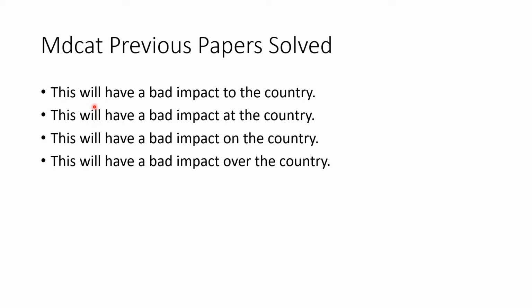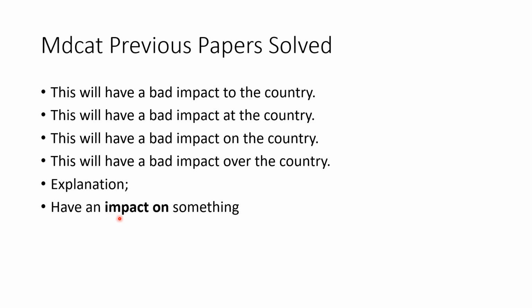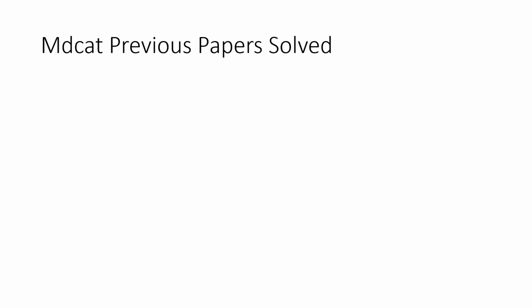"This will have a bad impact to the country", bad impact at the country, bad impact on the country, and bad impact over the country. And the correct preposition would be have an impact on something. It means C option would be right. This will have a bad impact on the country.